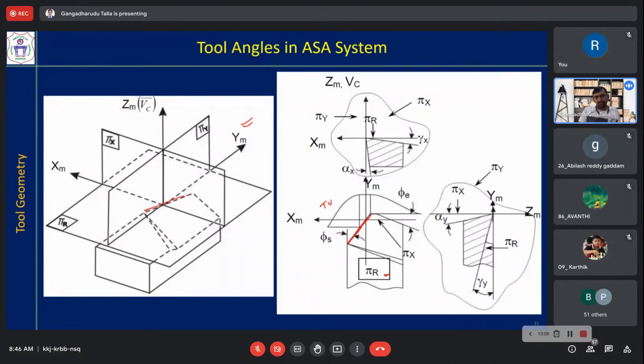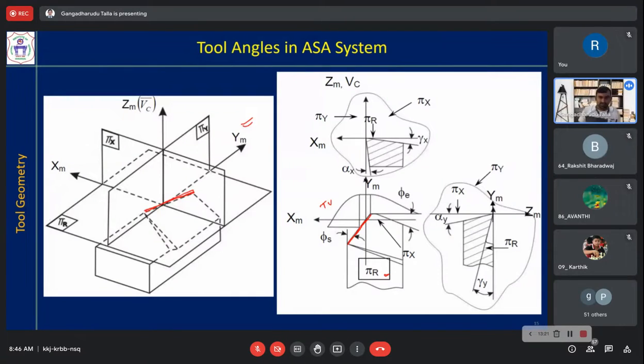What is this edge? That is what I am asking. You have just told. I don't know whether you are present or not. Principal cutting edge. Yes, so that is the principal cutting edge.